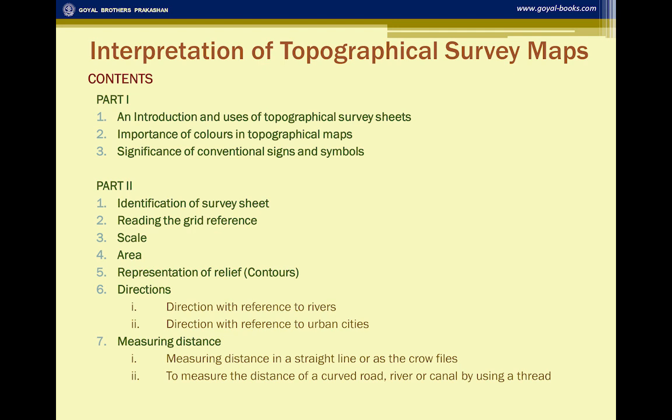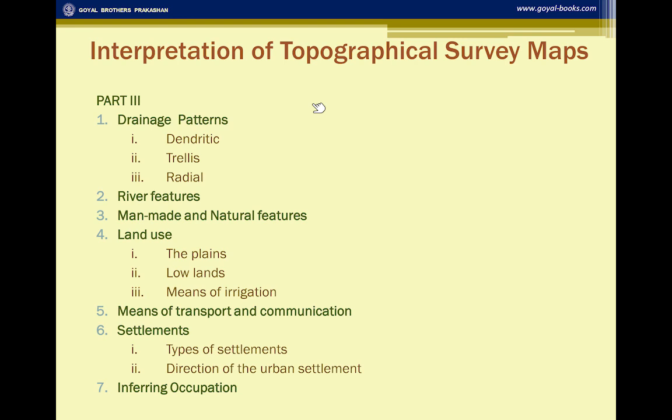This video session consists of three parts. The first part consists of an introduction and uses of topographical survey sheets, importance of colors in topographical maps, and significance of conventional signs and symbols. The second part is based on identification of survey sheets, reading the grid reference, scale, area, representation of relief, directions, and measuring distance. The third part consists of drainage patterns, river features, man-made and natural features, land use, means of transport and communication, settlements, and tertiary occupations.